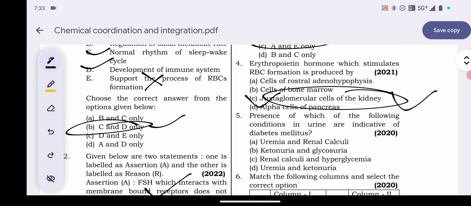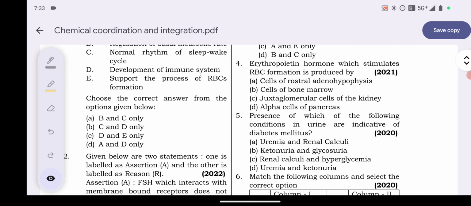Okay, next question. Question number 5. Presence of which of the following conditions in urine are indicative of diabetes mellitus? Options are uremia and renal calculi, ketonuria and glycosuria, renal calculi and hyperglycemia, uremia and ketonuria.